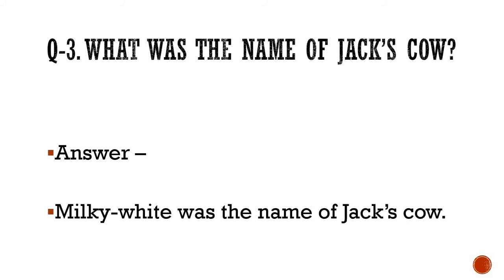I'll repeat the answer. Milky White was the name of Jack's cow. She was really as white as milk, and she gave milk, and this way Jack earned for the house, brought money and food for the house. This is how they used to survive. So I hope that you have written this answer, students. As this is a race, let's see who has completed writing the answer.